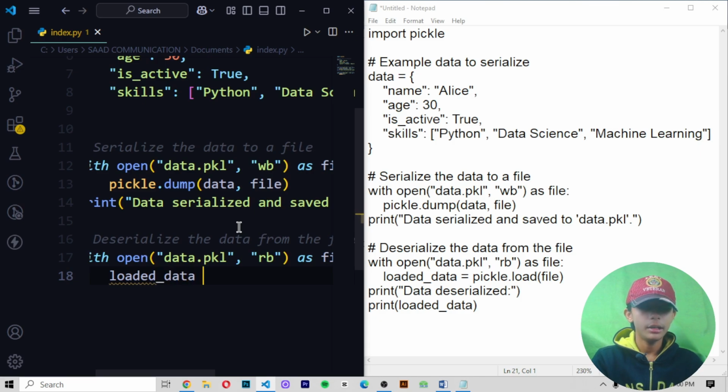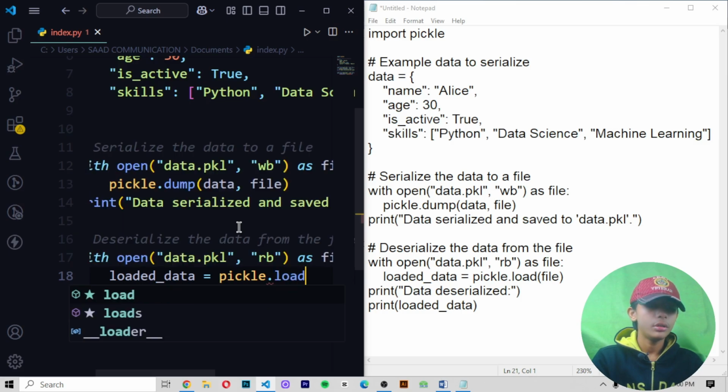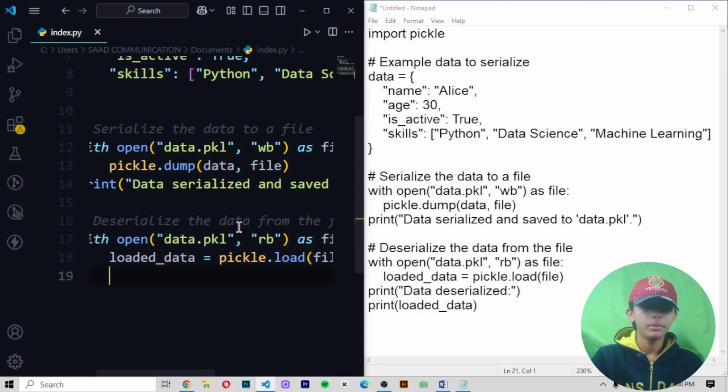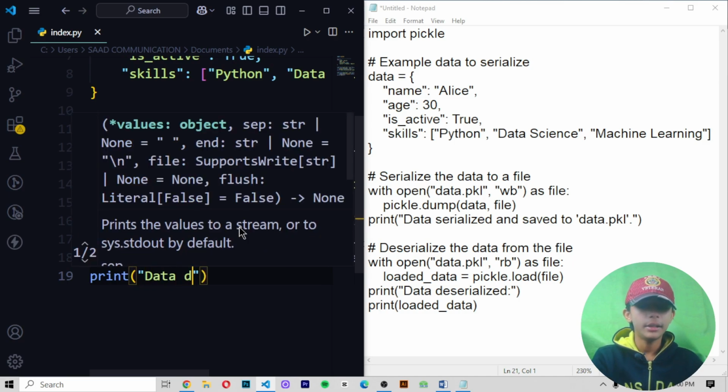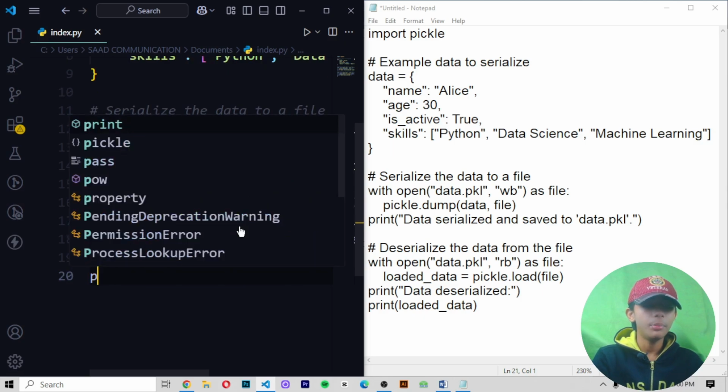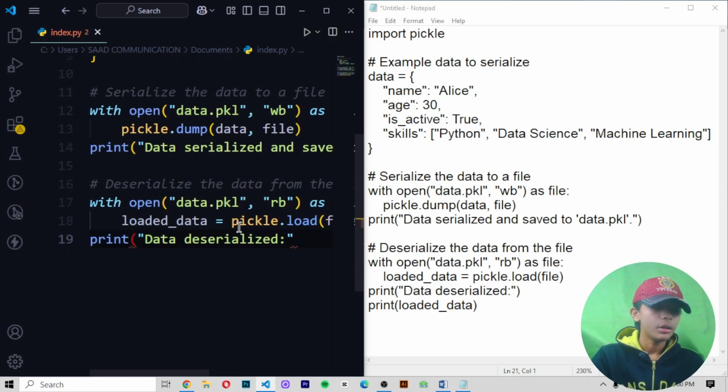I am writing data equals pickle.load file, then print. I am writing here in double quotes "data deserialized", and then print your loaded data.